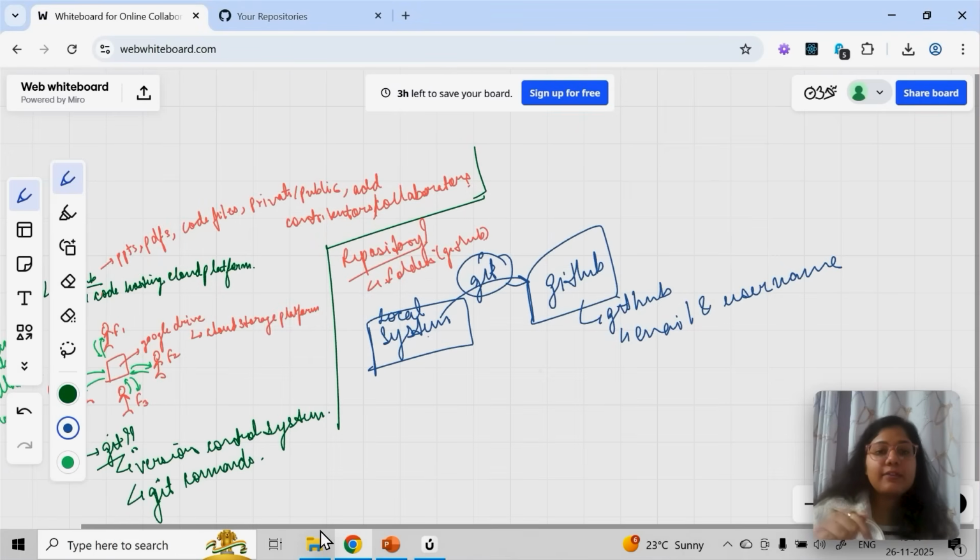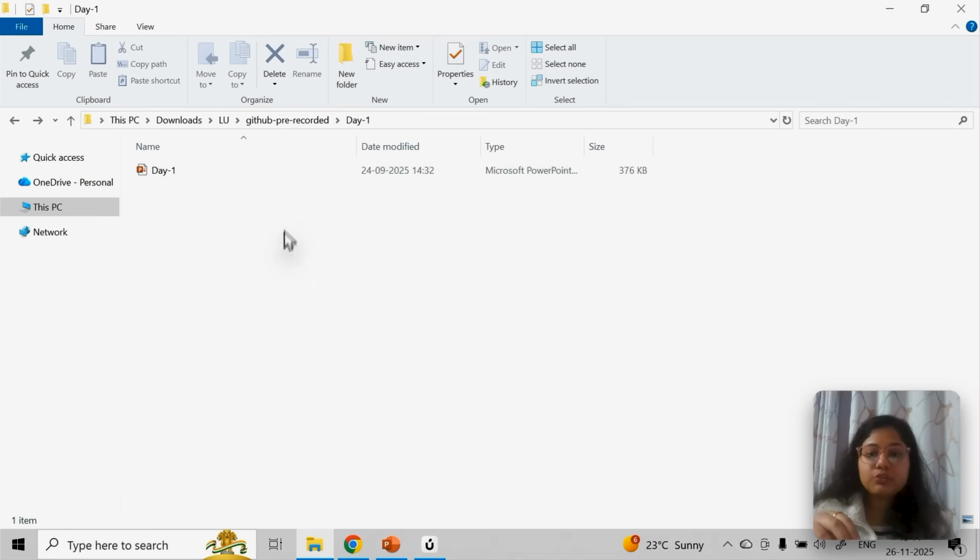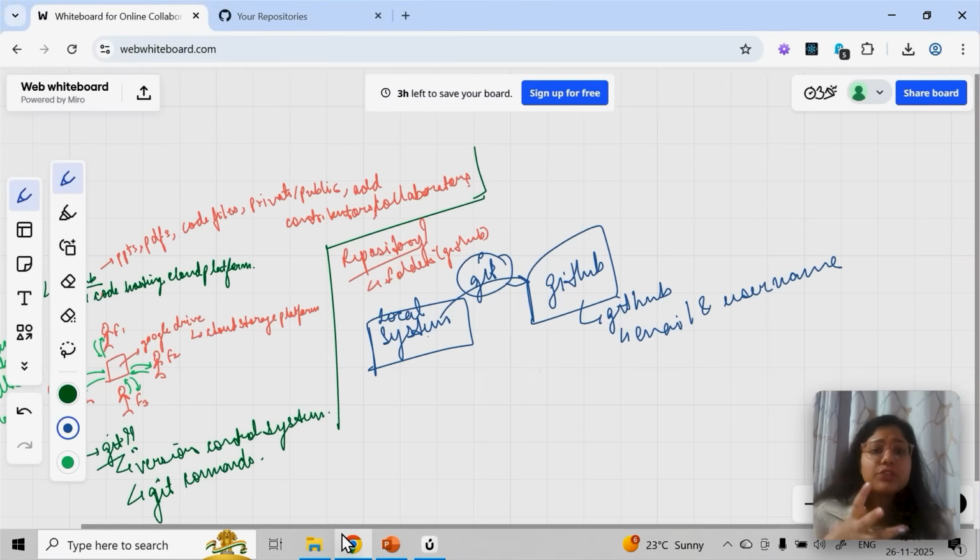Let's say I have made some changes to my code today. I'm covering this, and I'll be putting PDFs and all, so then I'll push this to GitHub. I'll make some changes to this folder and then re-push something to GitHub. So in simple words, you are going to push something from your local system to GitHub through Git. So Git configuration needs to be done. Your GitHub has to be configured in the local system, right? Because otherwise, how will it know which GitHub account it needs to push the code to?